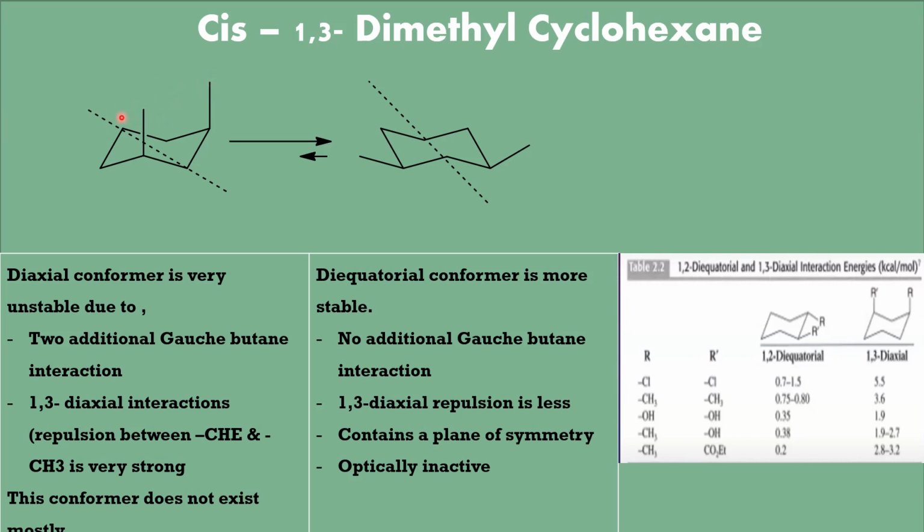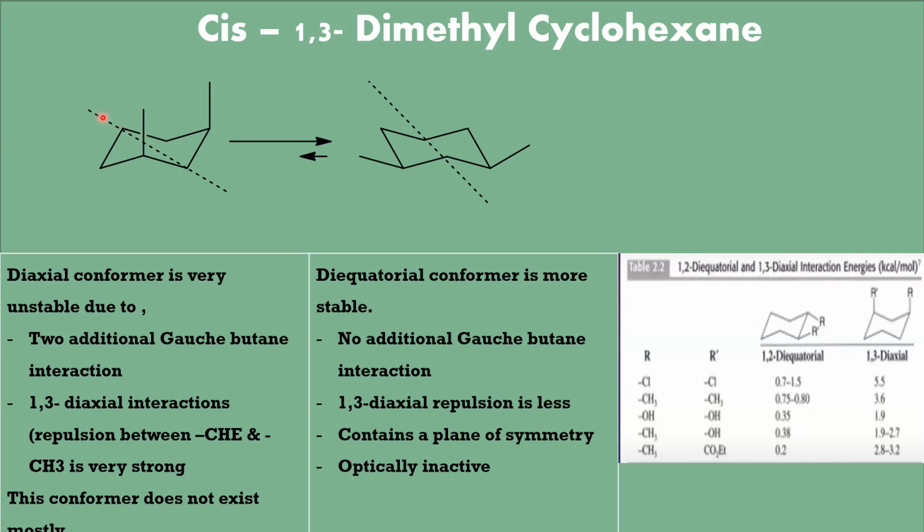So the 1,3-diaxial strain energy due to repulsion between hydrogen and methyl we know is 0.9 kilocalories per mole, whereas for the 1,3-diaxial interaction of two methyl groups, from the data we can see the diaxial strain energy is 3.6 kilocalories per mole.